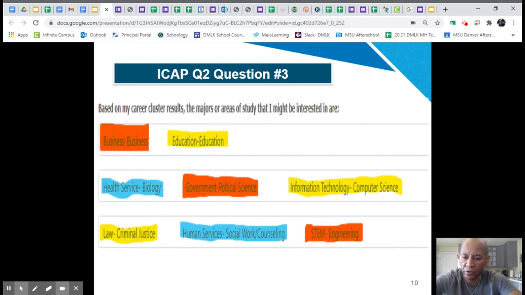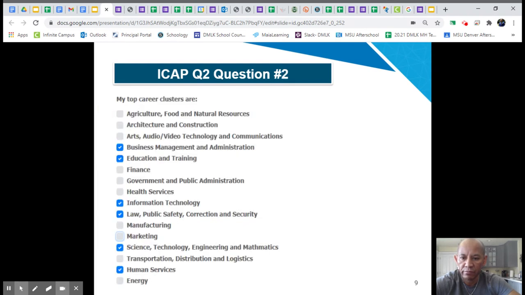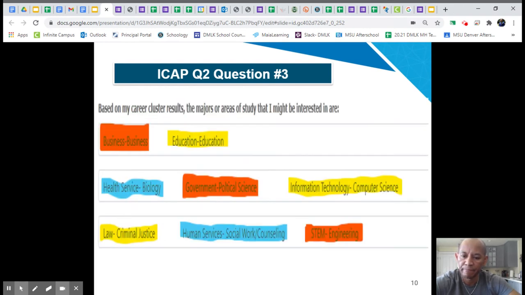There's some different answers that don't exactly match up like that, such as law, you want to study criminal justice. Health service and medical, you want to study biology. STEM, you want to study engineering or math. So these, again, are possible answers for question number three for quarter two. Take a picture, and then you decide which ones you want to put in there. Same thing here. You decide which career cluster is best for you, which areas you're most interested in.